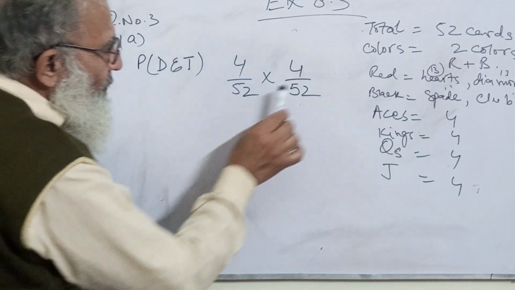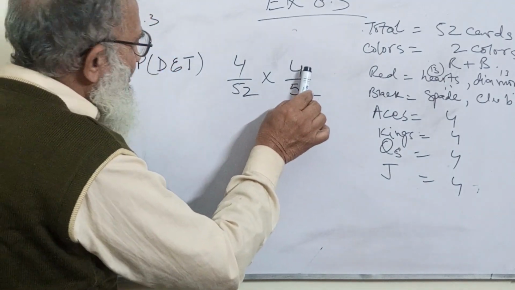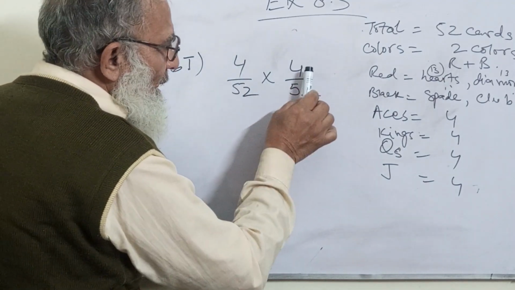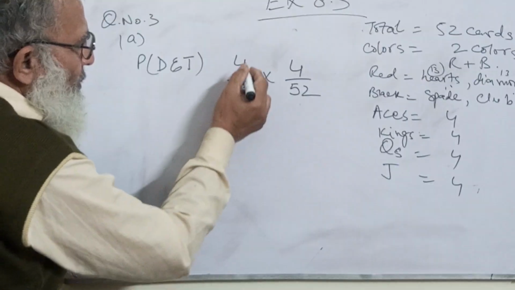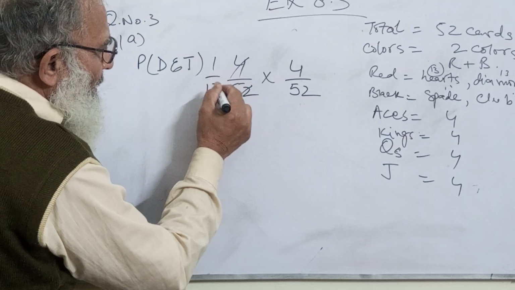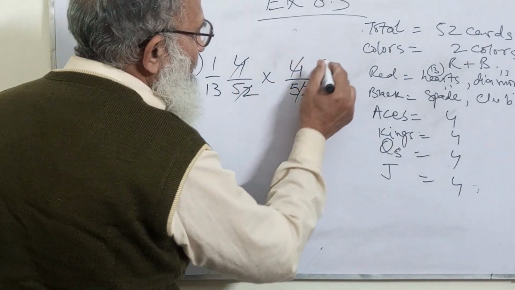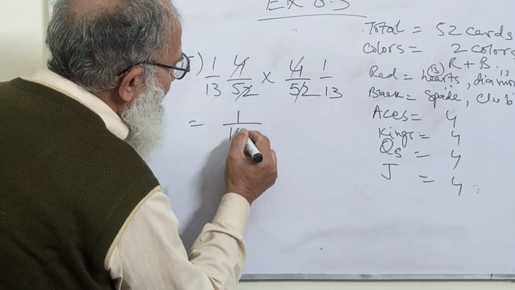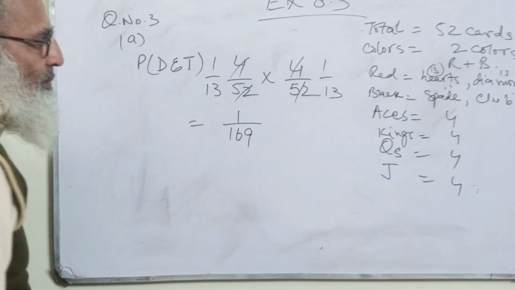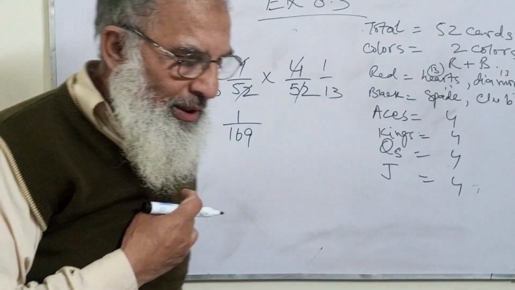Similarly, Taj will also have the same probability, 4 out of 52. So it becomes 1 upon 13 and 1 upon 13. So the net result will be 1 upon 169, since 13 times 13 is 169.